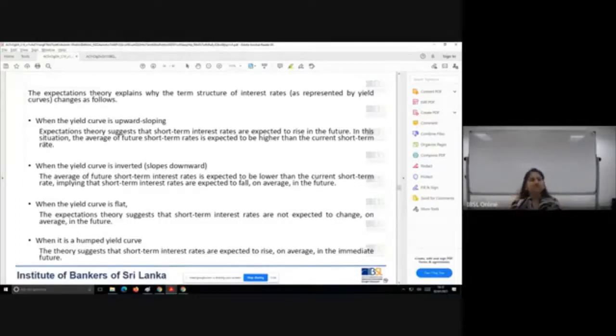Now, how does this theory justify a downward sloping yield curve? They say the average of future short-term interest rates is expected to be lower than the current short-term rate, implying that the short-term interest rates are expected to fall on average in the future. Let's see the other one.